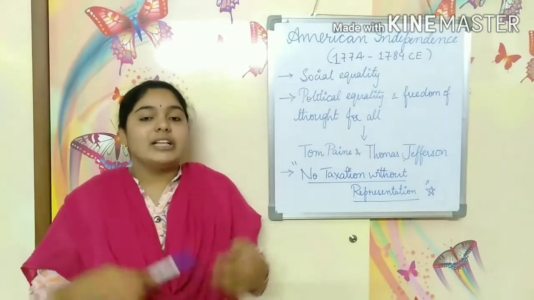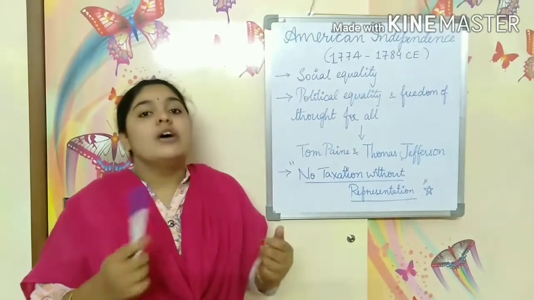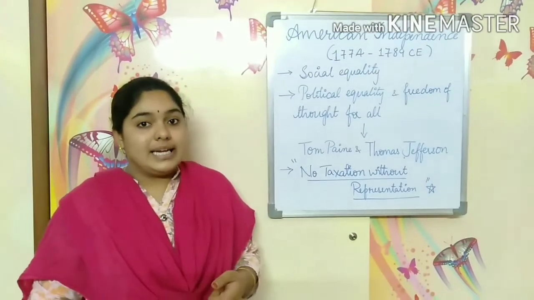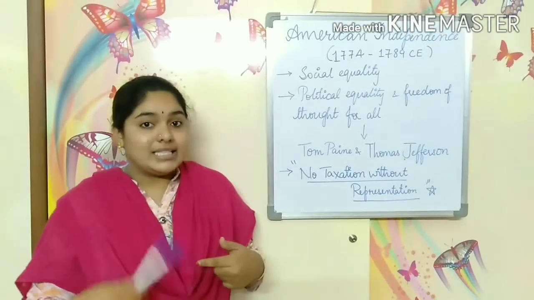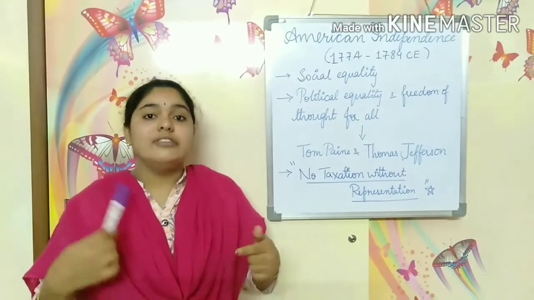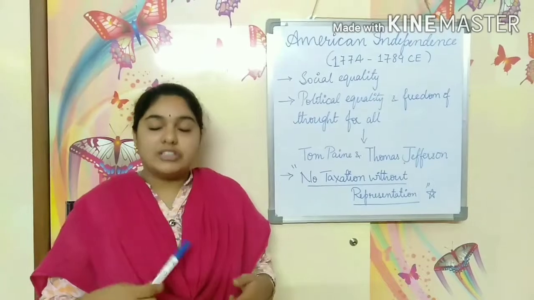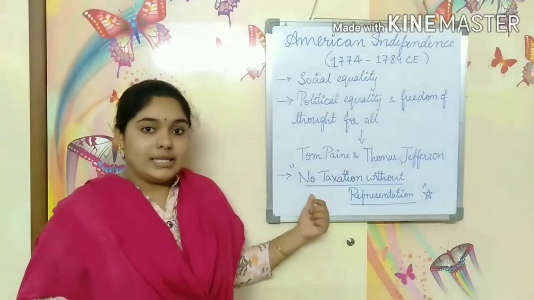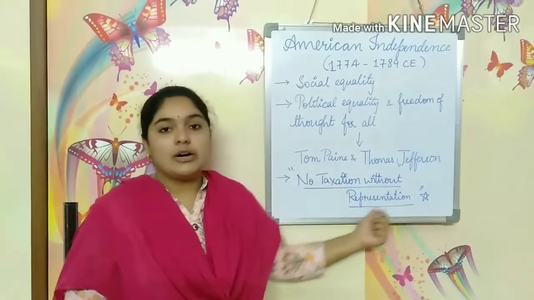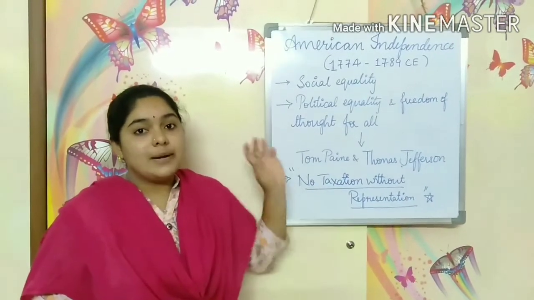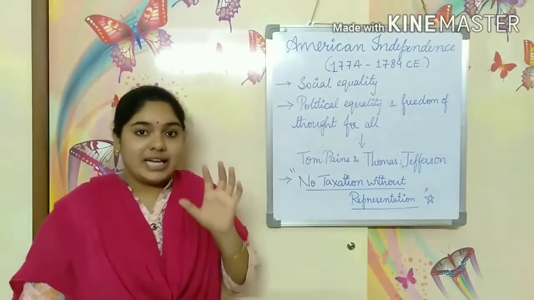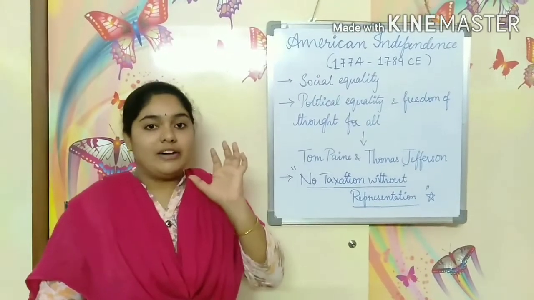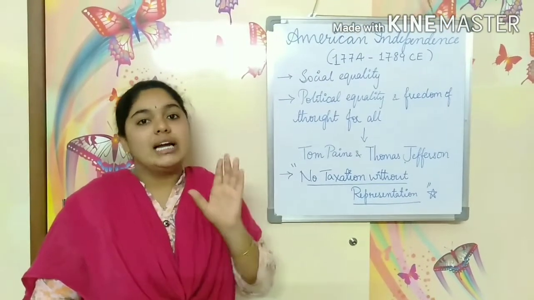So when they imposed taxes, the Americans started raising slogans and fighting back against the British Parliament, with the famous slogan, no taxation without representation. This was the main slogan of their protest against British taxes.